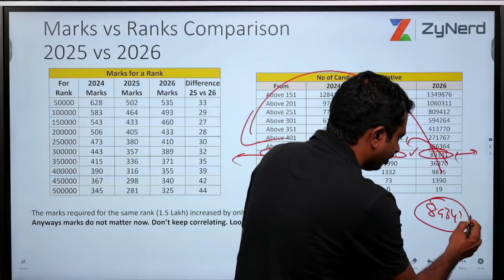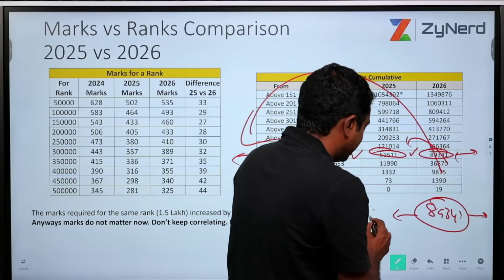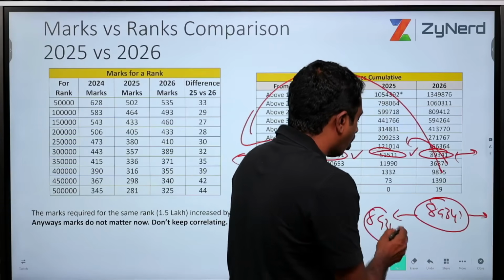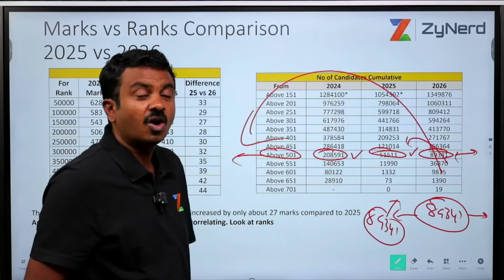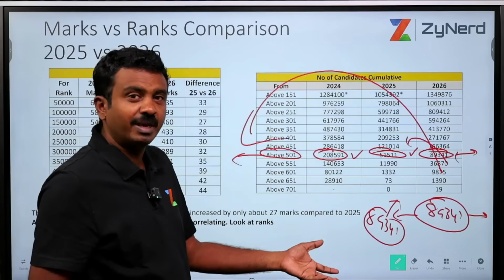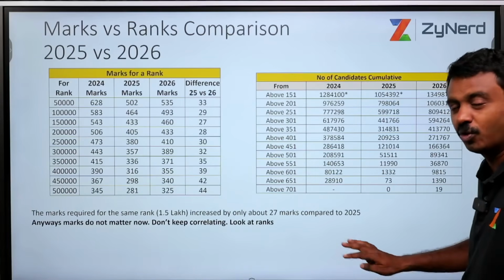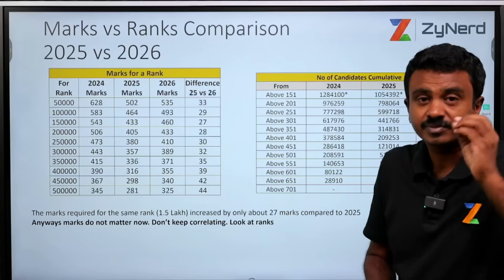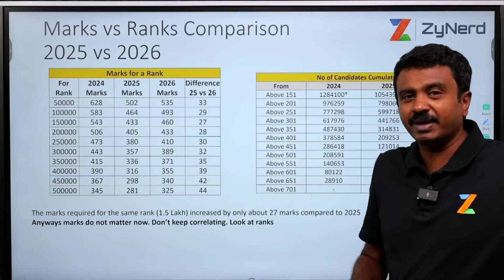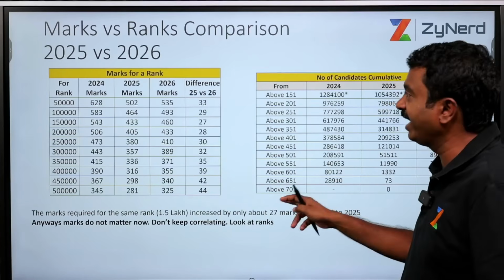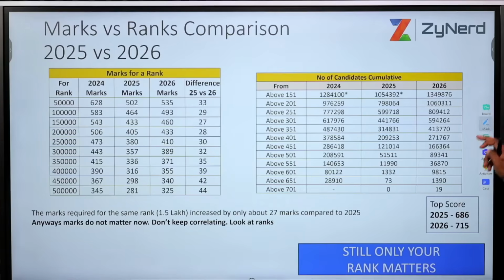If I am 89,341, I will look at last year's 89,341 and see what this candidate got in all India, in my state. That will give me a better reference than going through all these other numbers. So don't correlate, always look at what your rank is, and what the same rank got last year. Right now, use your AIR because that is the only thing available, not your state rank.